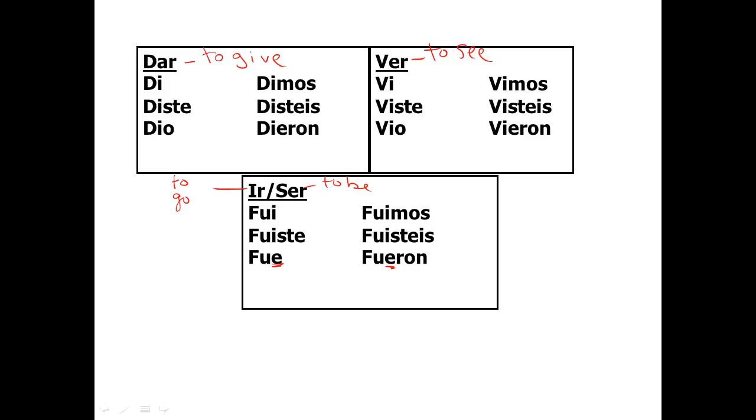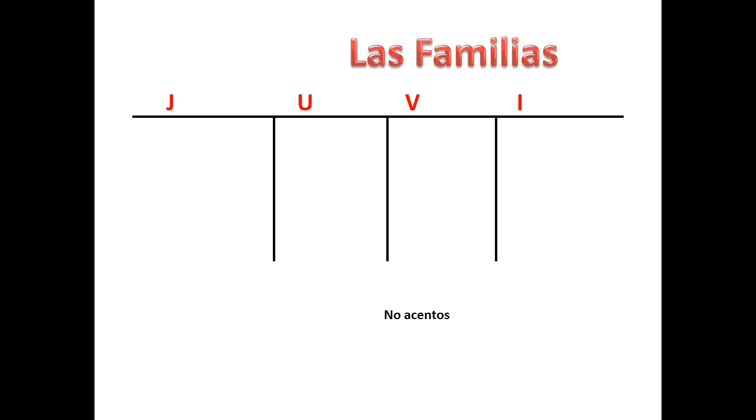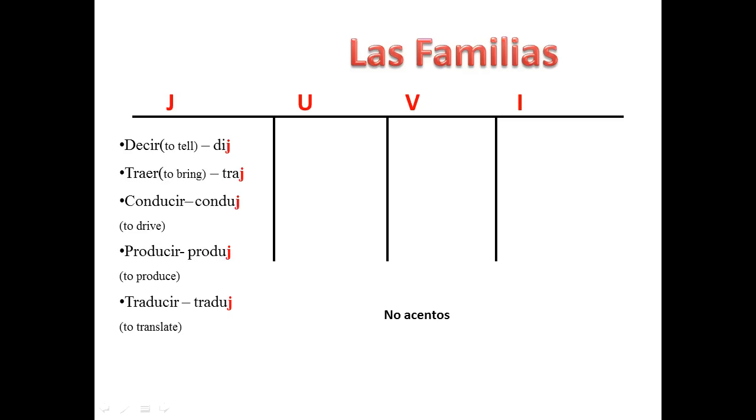The next thing we are going to go over is something new, and it's actually las familias, the families, and it's called Juvi, and it's pretty much an acronym, so that it will help us remember all of these irregular verbs that are used so often. So under the J column, what I'd like you to do is copy down all of these verbs. Decir, traer, conducir, producir, traducir.